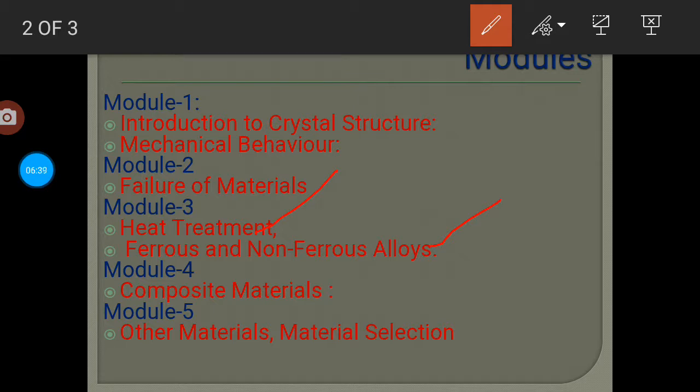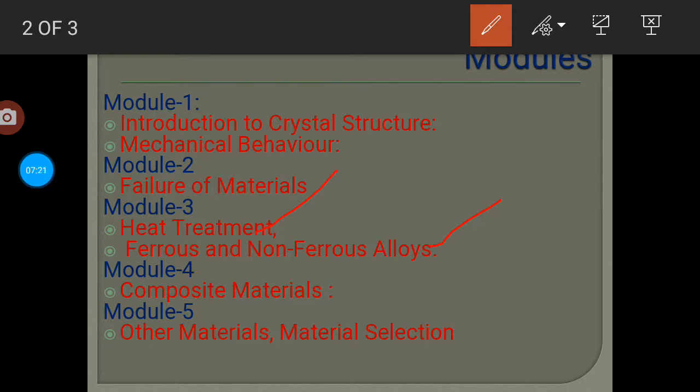So heat treatment is basically performed in a furnace. Whichever material you are going to increase the property of, you are going to keep that material for heat treatment, and that sample, or whatever material we are keeping inside the furnace, we are going to raise the temperature. So based on the material we set up the temperature, and based on that, different properties can be achieved or varied.